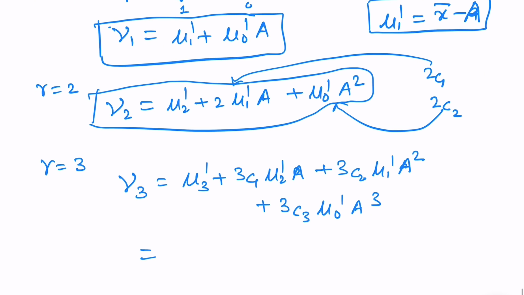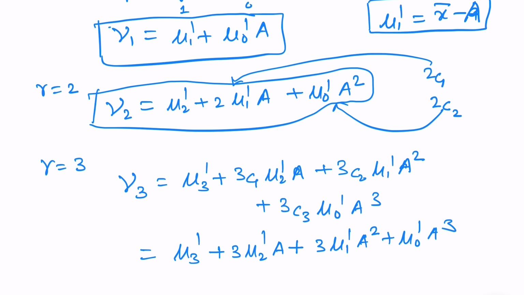Let us write it again, and this one will be 3 mu 2 dash a plus 3 mu 1 dash a square plus mu naught dash a cube.